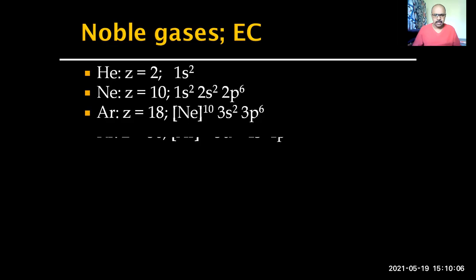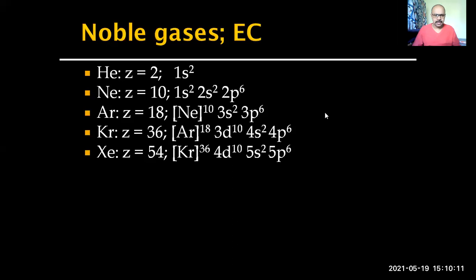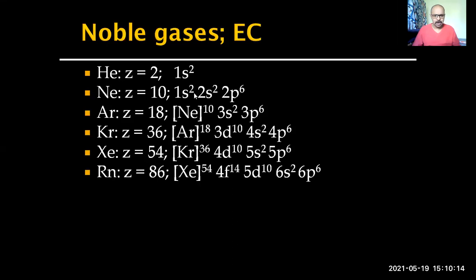I'll let you know. Just let us pay attention towards these noble gases and their electronic configurations. You would see that all of them have in their outermost shell 2 plus 6, totally 8 electrons, which is called an octet. Having 8 electrons in their outermost shell gives them stability, and due to the more symmetric arrangement of electrons, they are quite stable and inert. They don't participate in chemical reactions because they are happy having 8 electrons.